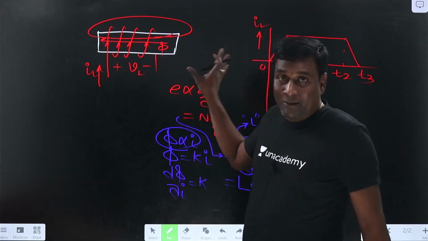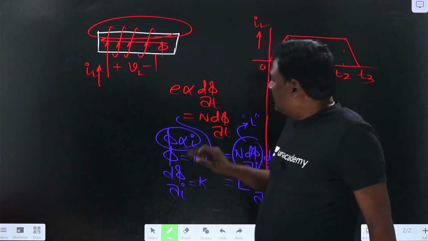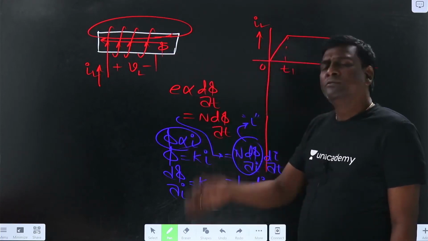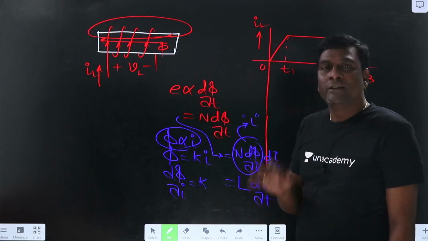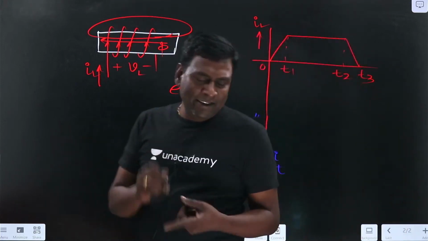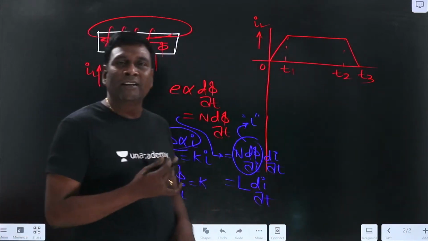But in network theory, we are in network theory now. In network theory, i is directly proportional to phi. Valid, because network theory is meant for linear, lumped, passive, bilateral, causal, time invariant systems.